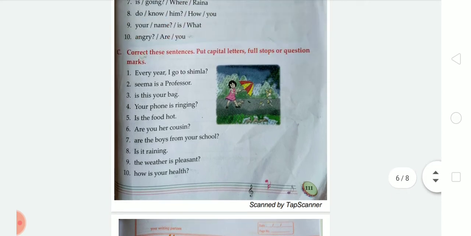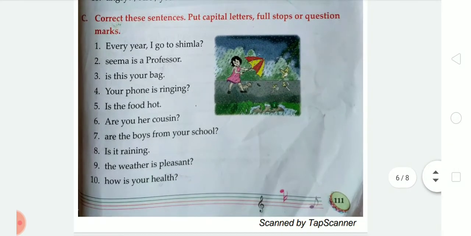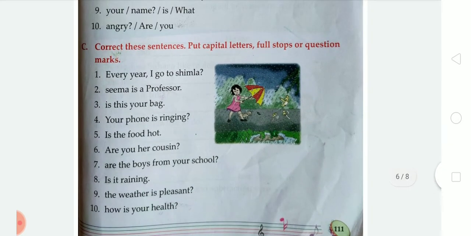So student, this is the exercise B. You have to write down in a notebook. Now next is last exercise C. So what will we do in exercise C? So correct these sentences, put capital letter, full stop or question mark. Okay, so we have to rewrite these given sentences by using the correct capital letter, full stop or question mark.